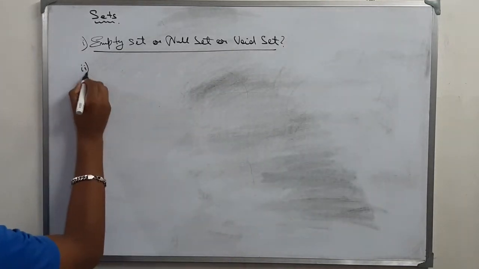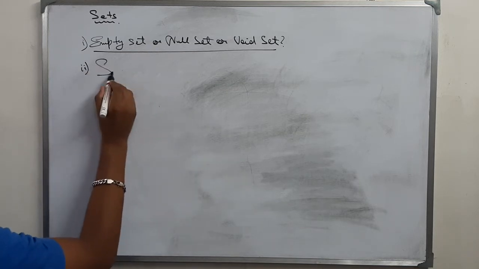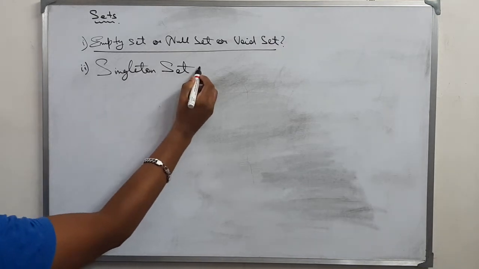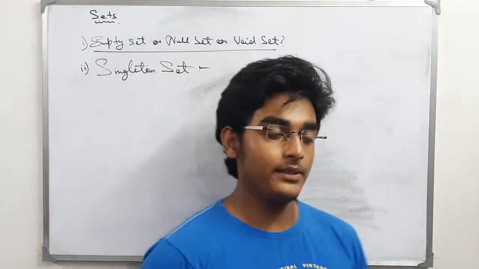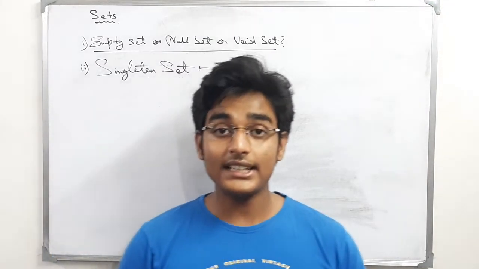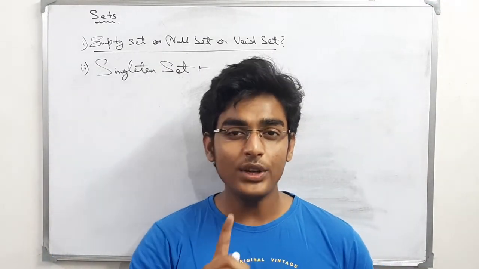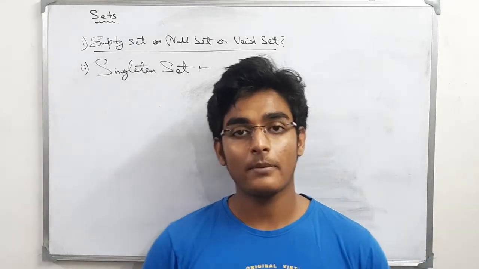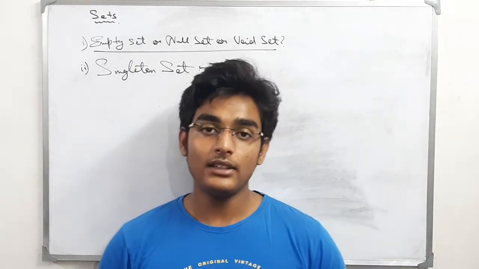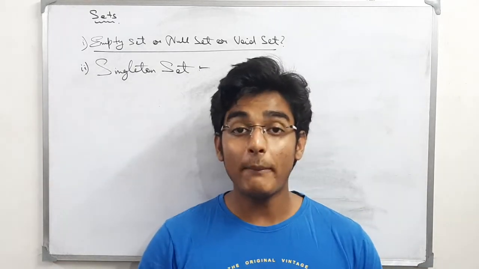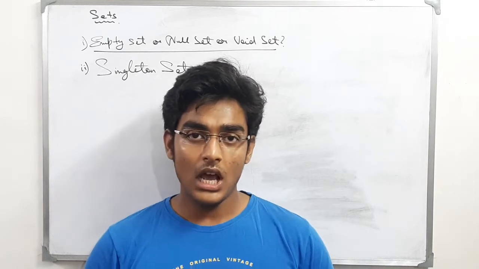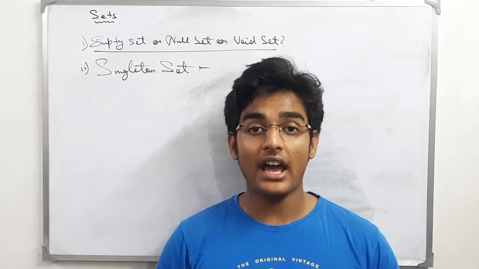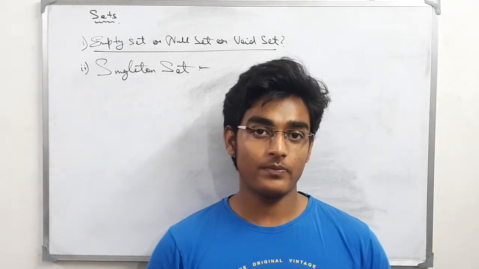Next thing you have is the singleton set. What is a singleton set? A singleton set is a set containing only one element or whose cardinality is 1. Let me take an example. The set containing all the boys having the maximum height in school. Now I can say that no two boys should have a maximum height.